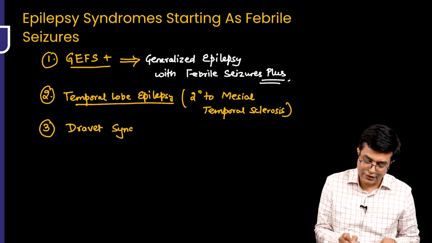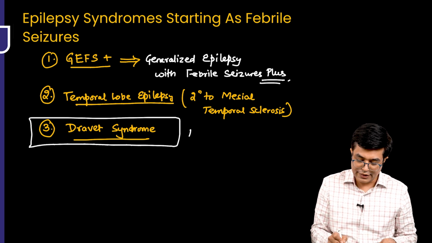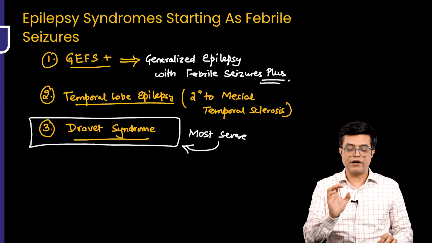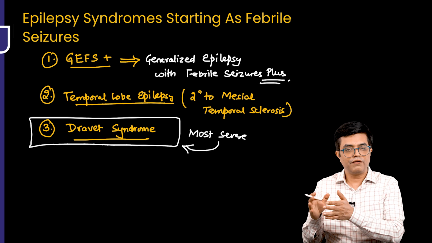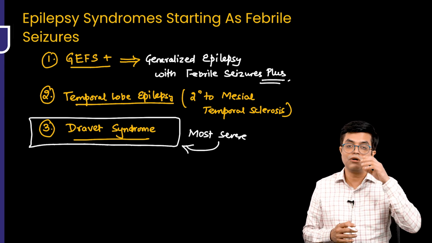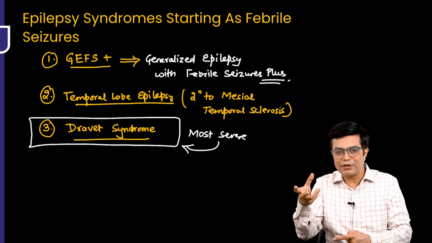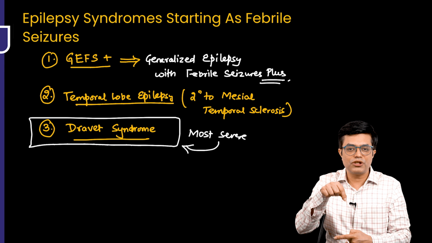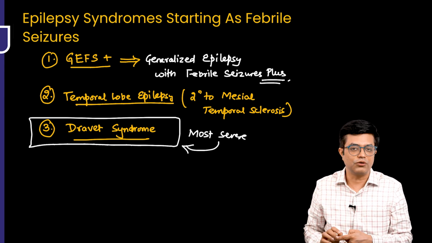And Nelson very clearly says, similar thing is mentioned in Swaiman also, that among these three, the most severe is likely to be Dravet syndrome. So the most severe among them is which one? It is Dravet syndrome. You can get an MCQ on this in the exam also: all of the following epilepsy syndromes commonly start as febrile seizure, except. Theoretically any epileptic syndrome can start as febrile seizure, but Nelson specifically talks about these three, and the odd one out will be your answer.